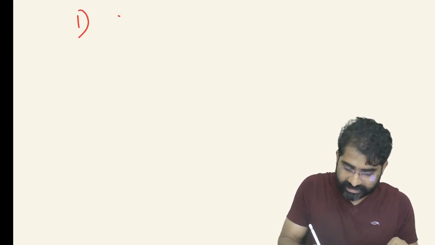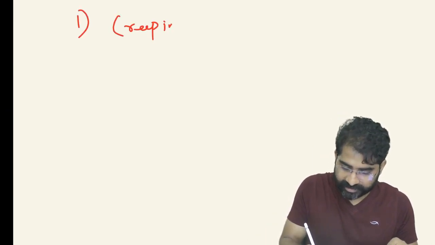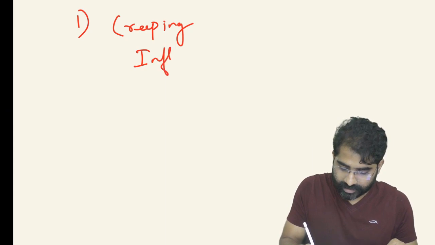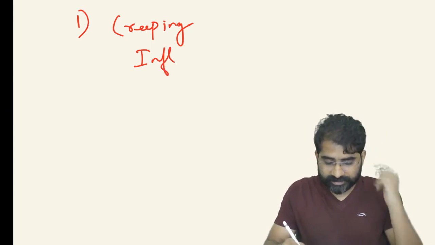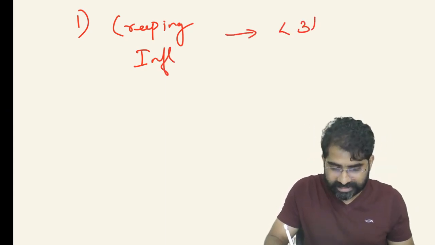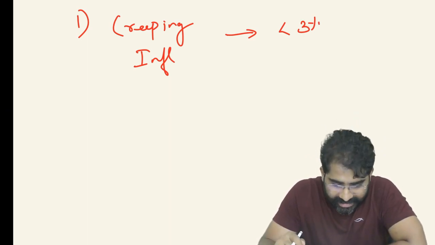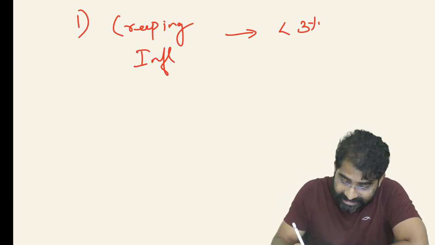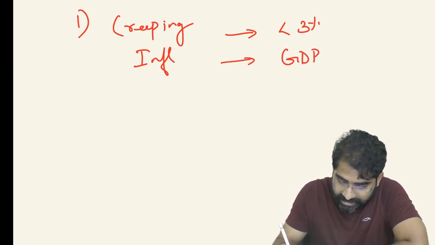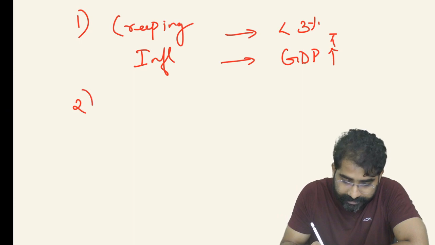One is creeping inflation, decent, good. Creeping inflation is basically less than 3%. It's like a creeper, it is good, safe. This creeping inflation is essential for GDP growth. We need this for GDP growth.